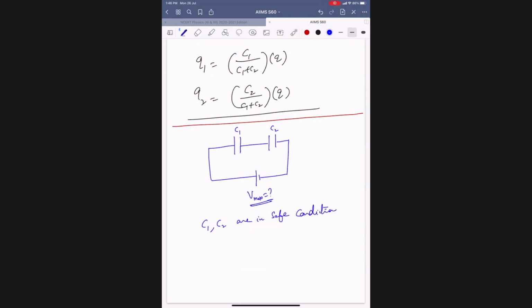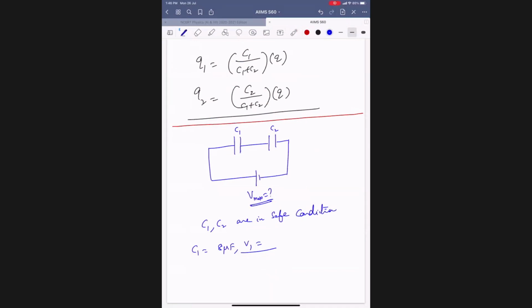So they will give the values. C1 is, let us say, 8 microfarad. Maximum voltage here, that is called rated voltage. Every capacitor cannot hold beyond a certain potential difference. What happens? It will get burnt off.